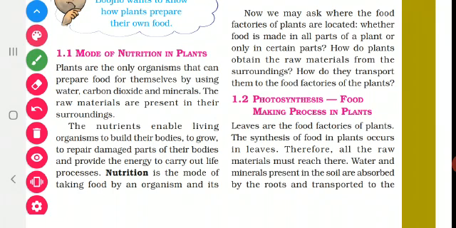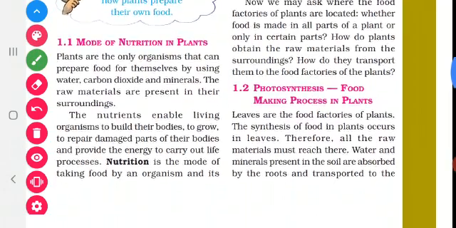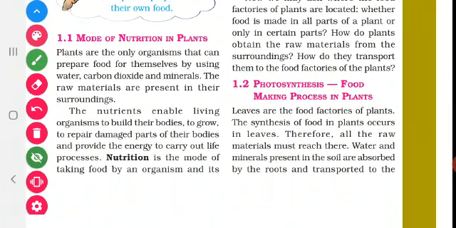Yes, leaf is called the food factory of the plant. In the leaf only, the plant prepares the food. So, all the raw materials must be transported to the food factory of the plant. I told you 4 raw materials are needed, isn't it? What are they? Water, minerals, carbon dioxide and sunlight. These 4 raw materials must reach the leaf.